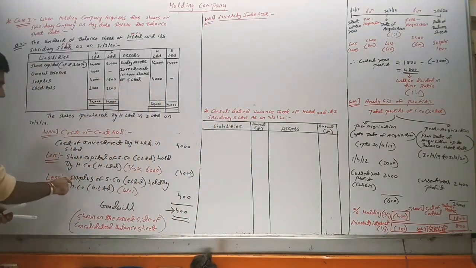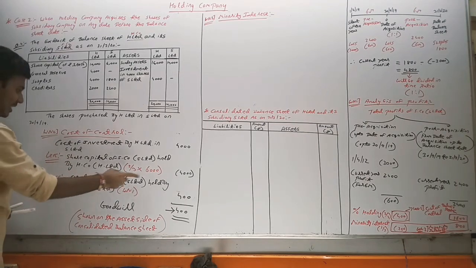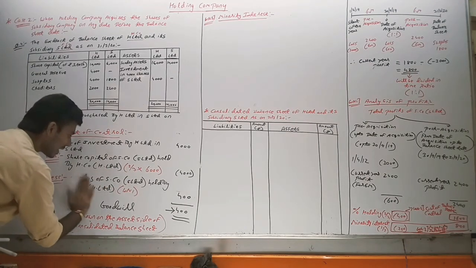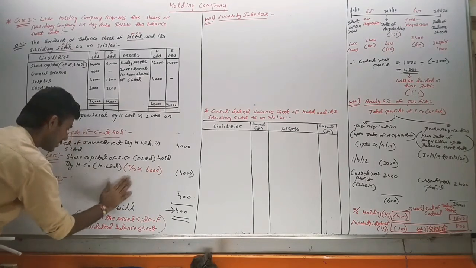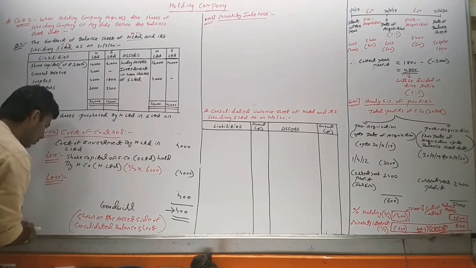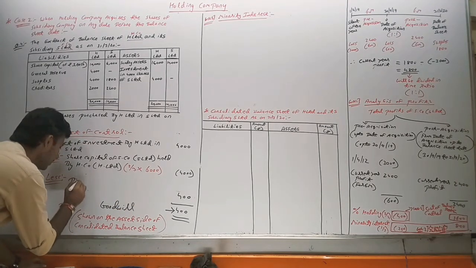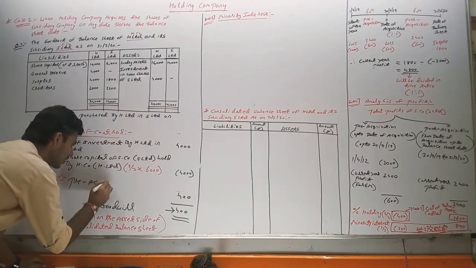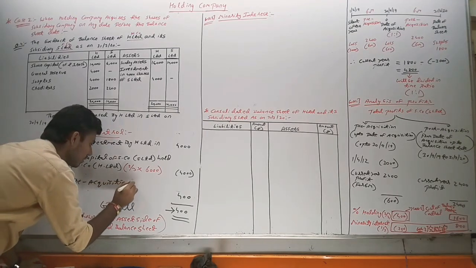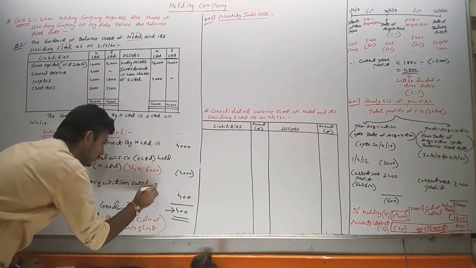Here we can write the pre-acquisition surplus also. Here we have written surplus of S Limited, or we can write pre-acquisition surplus.